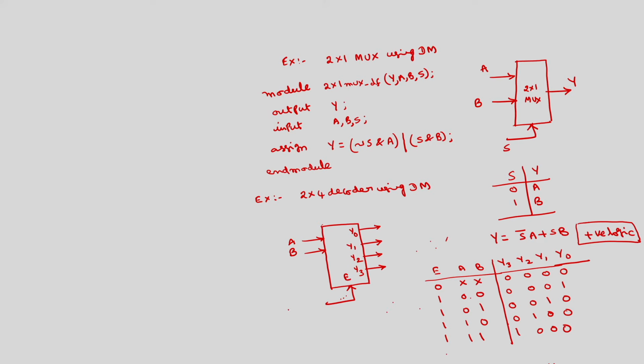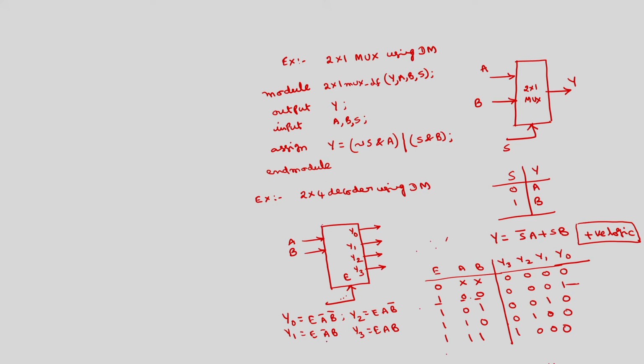So, what are the Boolean expressions for y0? y0 is 1 here, so these two are zeros, but E should be 1. So, this is E, A bar, B bar. y1 is E, which is common in all the expressions, A bar B. y2 is E, A B bar. y3 is E, A B. So, you can write down the Verilog code corresponding to this decoder.